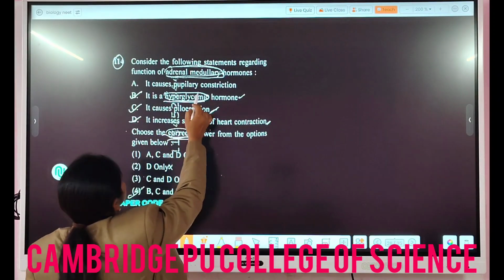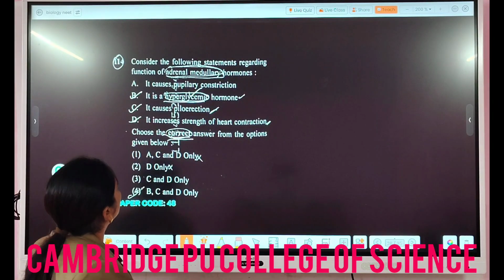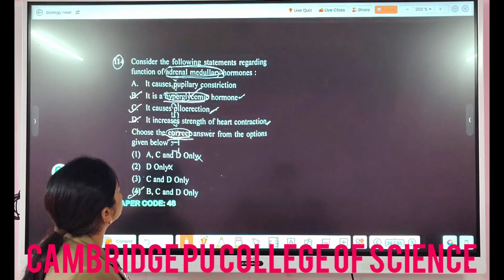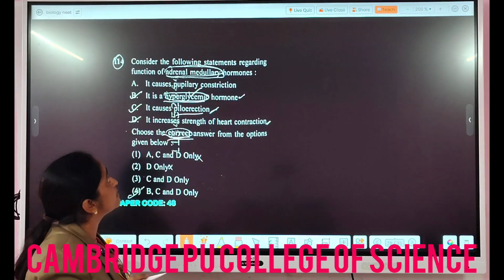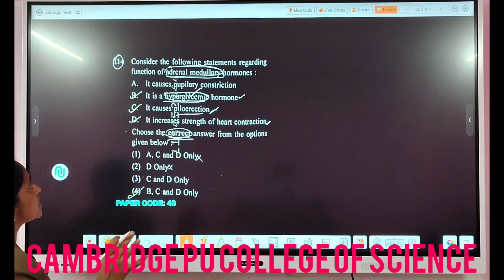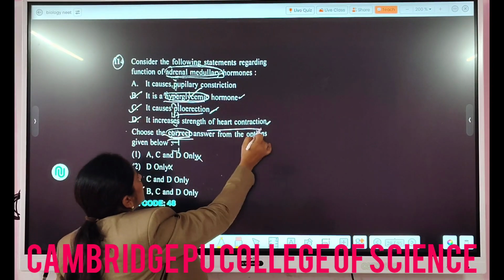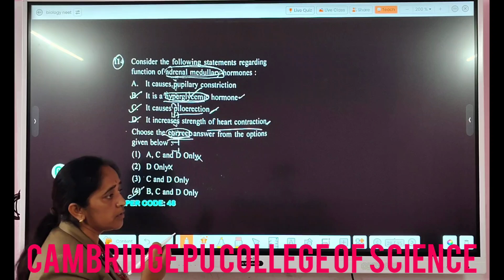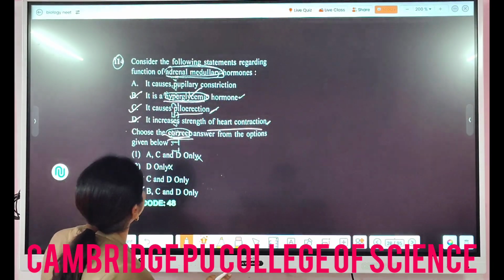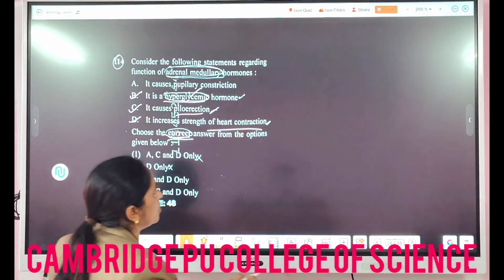So it is hyperglycemic, it will be increasing the level, and causes piloerection, like goosebumps will be there, and it increases the strength of the heart contraction. The heartbeat will be faster and it will be pumping more blood. So the strength of the heart contraction will be more here.